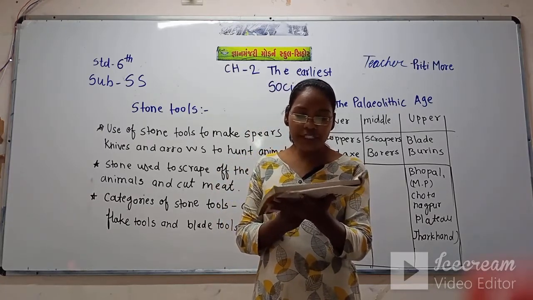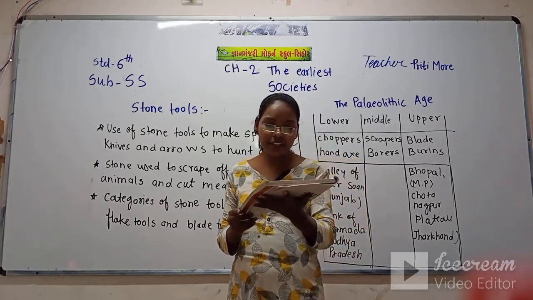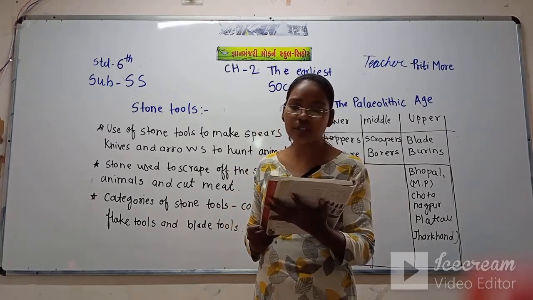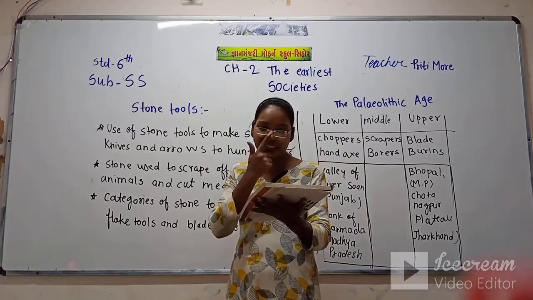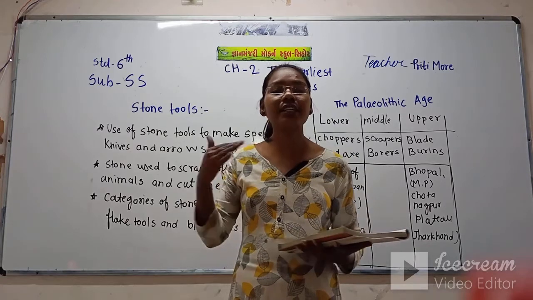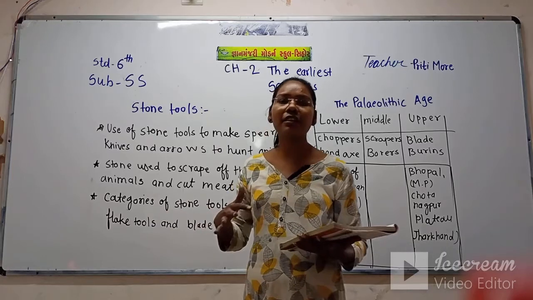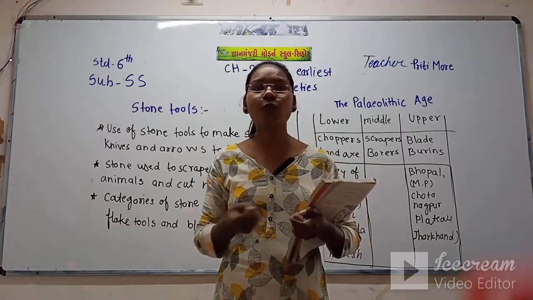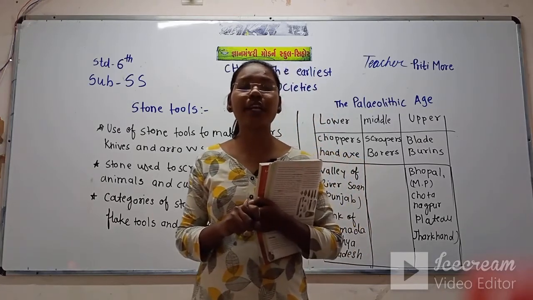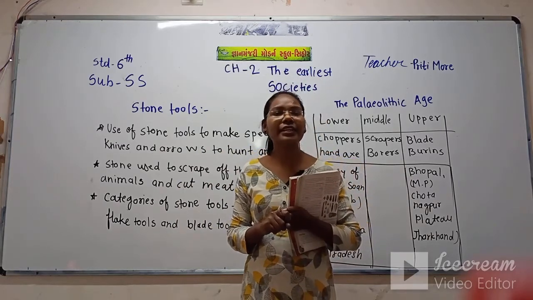During this period, the early humans lived in caves and near the rivers, hunted wild animals and gathered wild berries and fruits to sustain themselves. That means in this ancient period, most of the human beings were living in caves because everything was a challenge for them. In the jungle, they did not know how to save themselves from wild animals, or how to protect themselves from the climate, the winter and the rain.